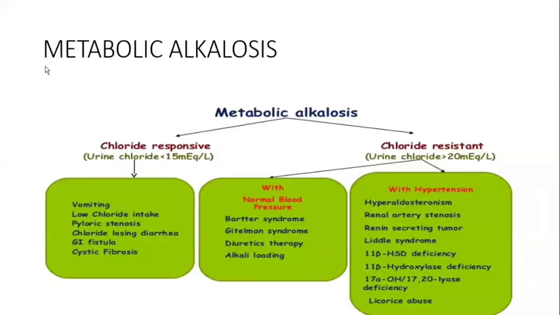Then we are coming to metabolic alkalosis. The second condition, metabolic alkalosis, is basically of two types. One is chloride responsive, another is chloride resistant. The main pathology in chloride responsive is increased loss of chloride. For example, in vomiting, what we vomit is mainly our HCl, which contains more chloride. It is lost from our body. Also low chloride intake and some chloride loss in diarrheas. And in case of cystic fibrosis, we will lose more chloride in the form of sweat.